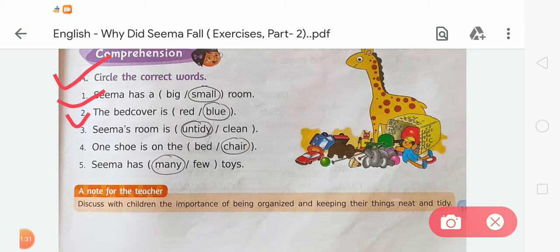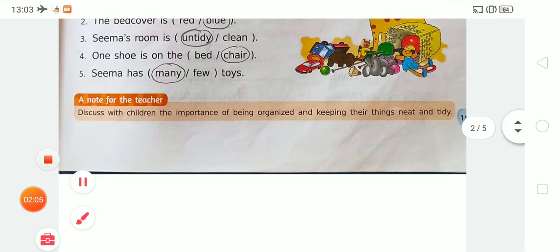In the second, the bed cover is blue. The spelling of blue is B-L-U-E, blue. Third, Seema's room is untidy, U-N-T-I-D-Y, untidy. Number 4, one shoe is on the chair, C-H-A-I-R, chair. The fifth is Seema has many toys, so we circle the word many, M-A-N-Y, many. Like this we have to complete exercise A.